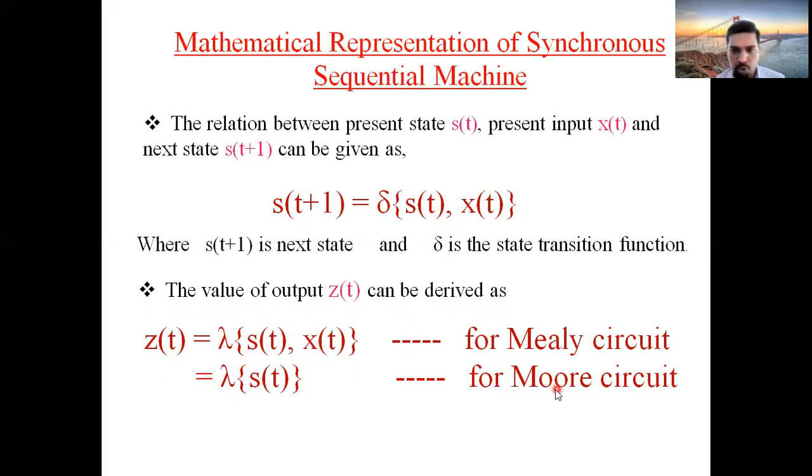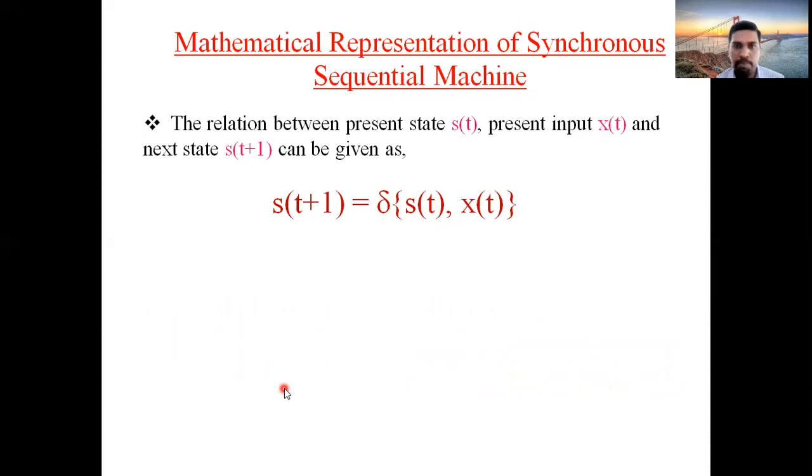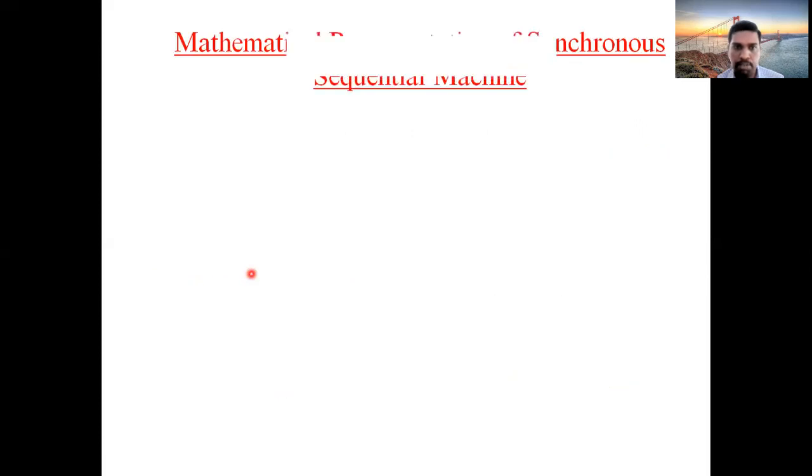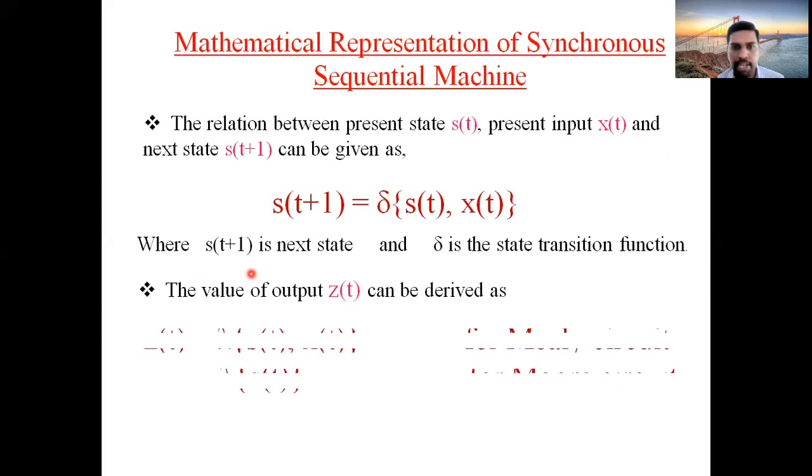In the case of a Moore circuit, the output depends on the present state only. That's why it is given as S of t. If you see the previous slide, it is the present state of the flip-flop as well as inputs, so S of t and X of t. But here it is only the present state of the flip-flop. That's why the value is given like this.